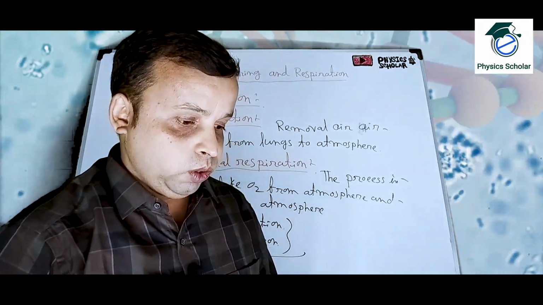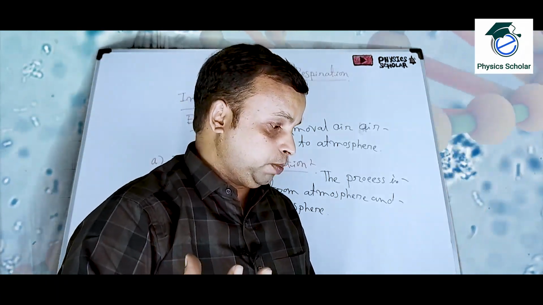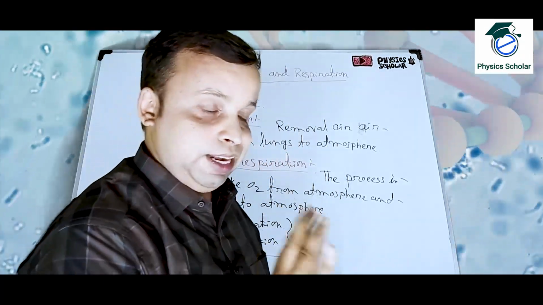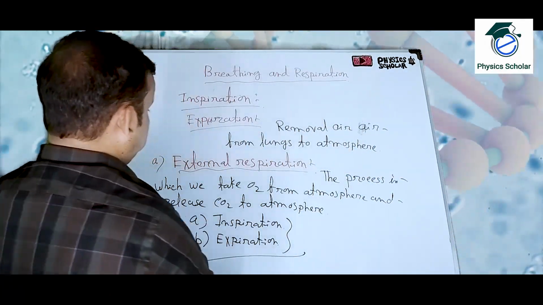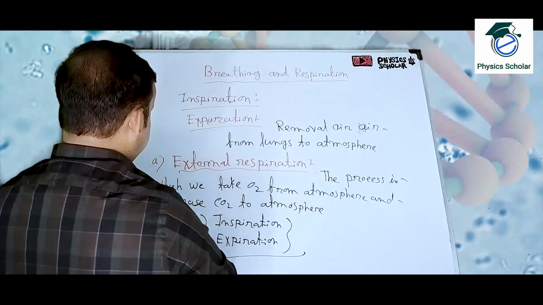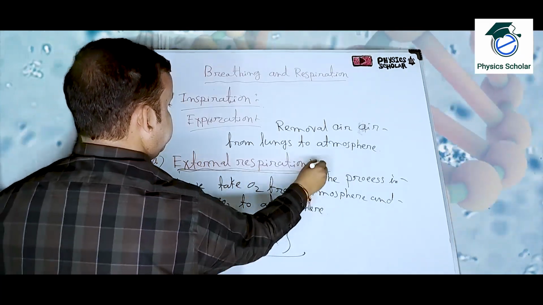This is internal respiration, because it happens inside the cell. That is a huge chapter that I will discuss in detail later. So today our topic is external respiration.